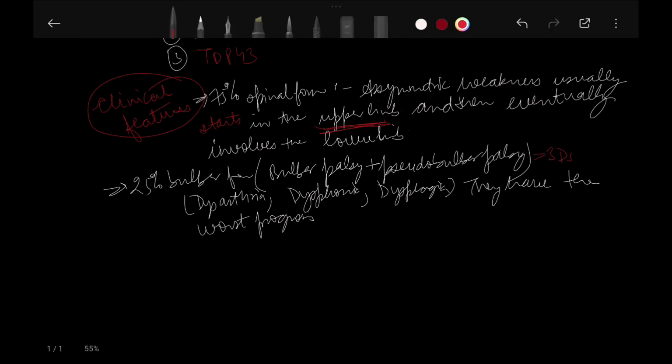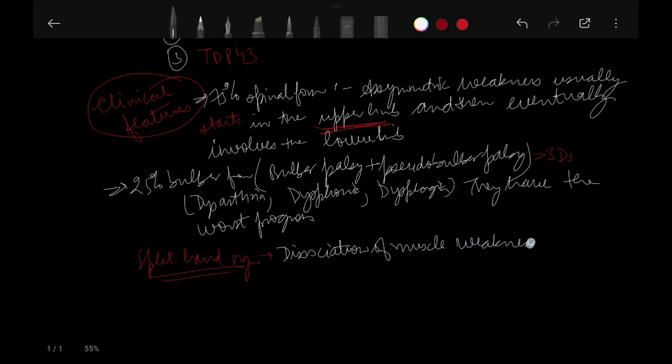Then coming to the split hand sign. There is dissociation of muscle weakness in the hand. Thenar muscles are disproportionately wasted as compared to the hypothenar muscles. Look at the thenar muscles.